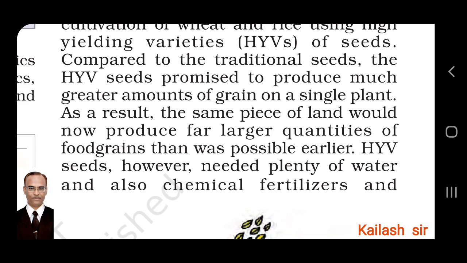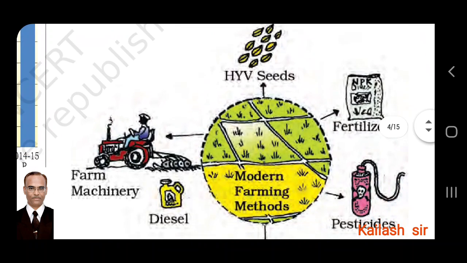As a result, the same piece of land would now produce far larger quantities of food grains than was possible earlier. So production increased through HYVs. HYV seeds, however, needed plenty of water and also chemical fertilizers. Traditional fertilizers and manure did not work.